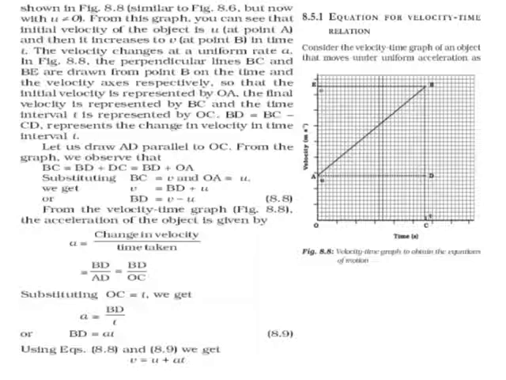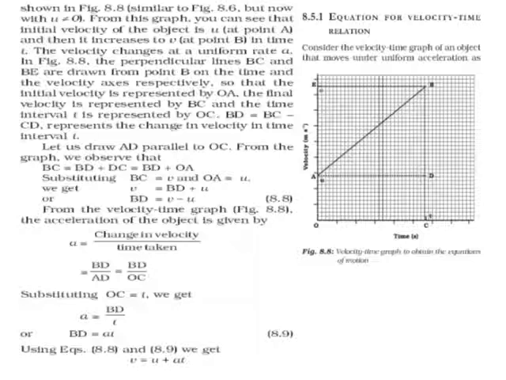Now, the velocity changes at a uniform rate. Acceleration is equal to a. In the figure, the perpendicular lines BC and BE are drawn from point B on the time axis and on the velocity axis respectively, so that initial velocity is represented by OA and final velocity is represented by BC, and the time interval t is represented by OC.